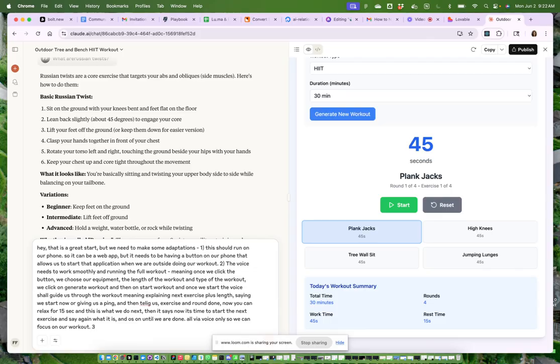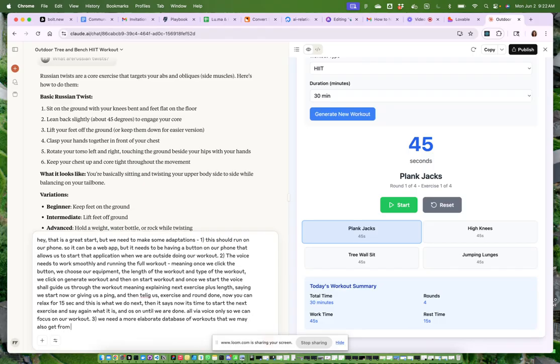Okay, anything else? Third, we need a more elaborate database of workouts that we may also get from the internet and scrape it from there.